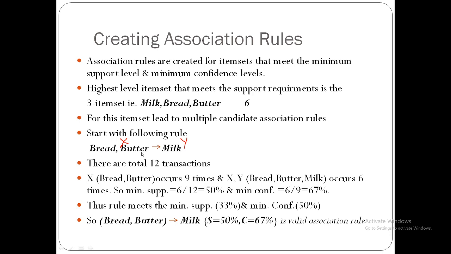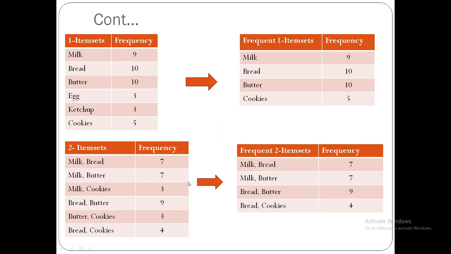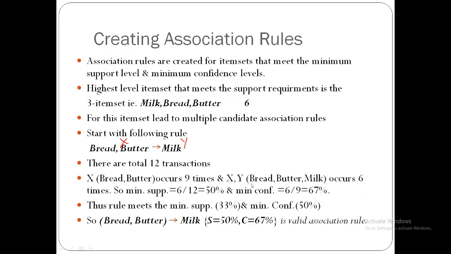X is bread, butter, Y is milk. Bread, butter, it is going to occur 9 times. Please check out here. Bread and butter occurs 9 times. And X and Y, bread, butter, milk, all together are going to occur 6 times. So here it is 6.